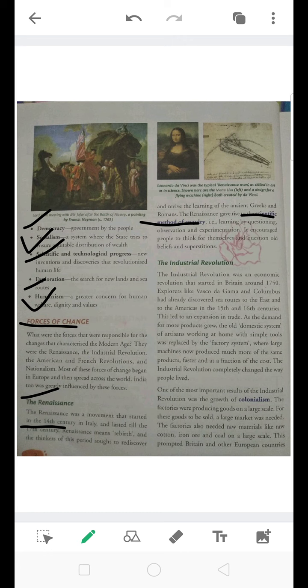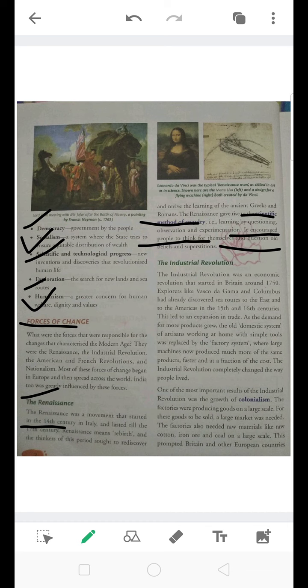It encouraged people to think for themselves and question old beliefs and superstitions. This is a very important point we have studied: it encouraged people to question for themselves. Those people at that time were modernized with the use of technology, but they were also thinking about the old beliefs told to them by their ancestors, and thinking why only believe those things, why not believe with the scientific method.